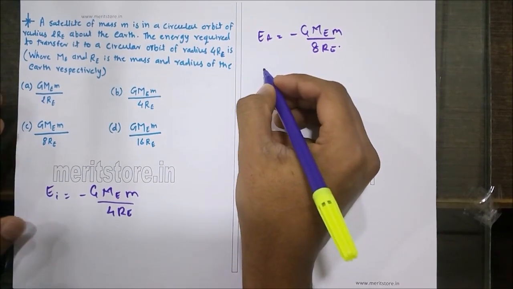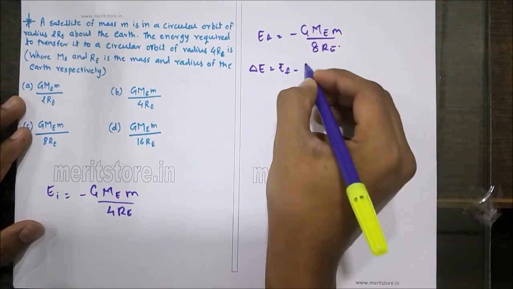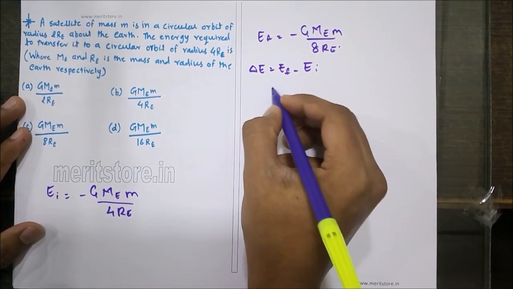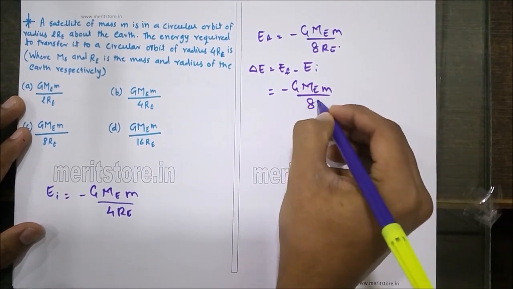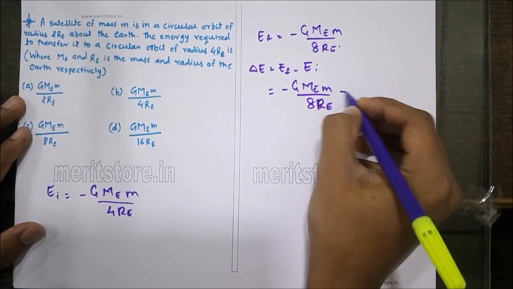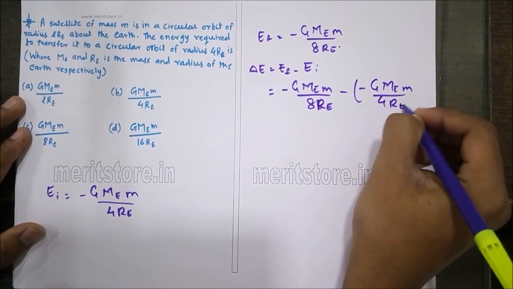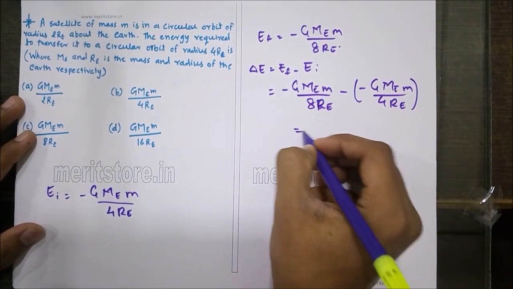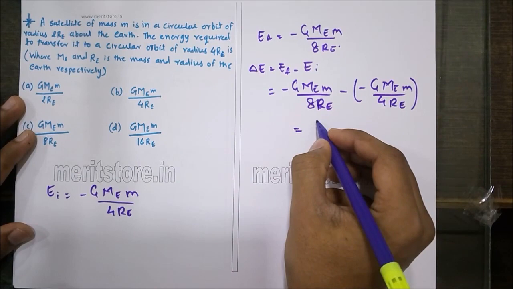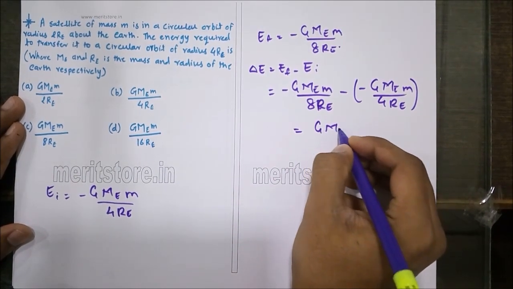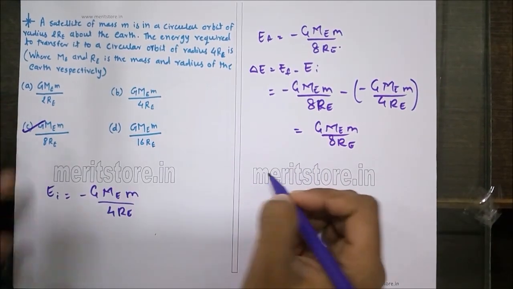Now the total change in energy is nothing but final minus initial energy. So that is minus GMem upon 8RE minus of minus GMem upon 4RE. So this minus sign turns into a plus, and we get the value as GMem upon 8RE. Hence option number C is the correct answer.